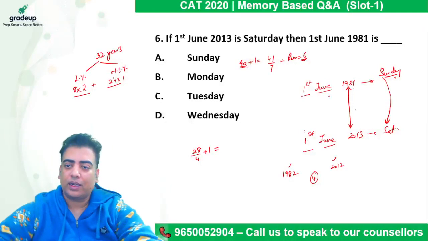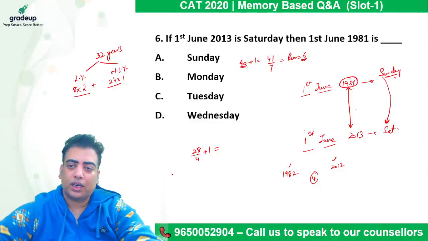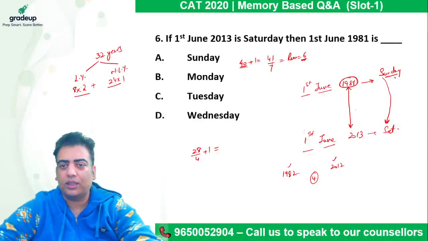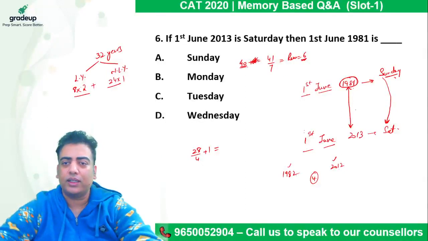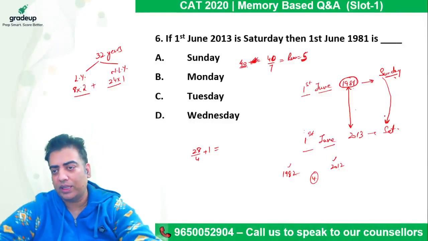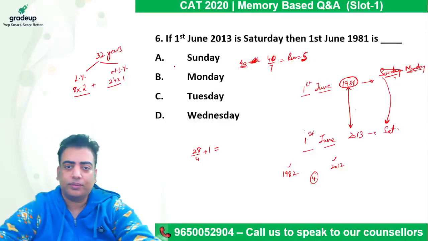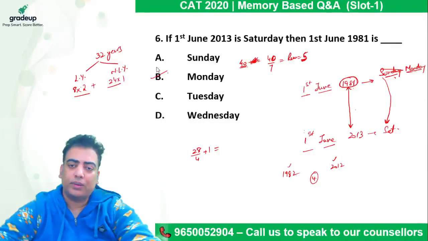Because when we are calculating number of years, right? So if I start with, sorry, it was 1 June only, no requirement to add, okay, no need to add. So 40 by 7 gives me a remainder of 5, so either move 5 days back or 2 days ahead, so it will be a Monday, not Sunday. Okay, the date was same. All right, so it will be a Monday.